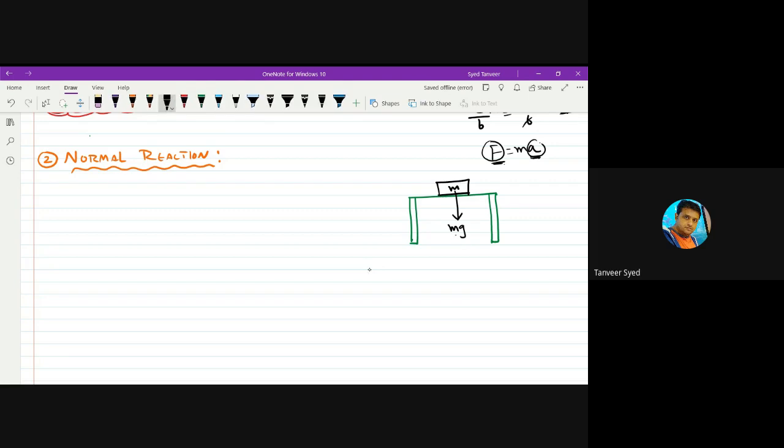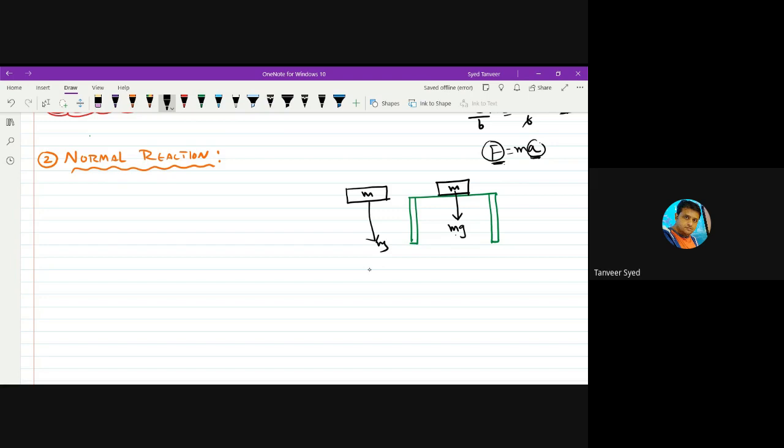Force is acting, the body should get accelerated. But it is not getting accelerated. What does it mean? There are balanced reaction forces occurring in the opposite direction. Yes, if I imagine, if I place the same body in air and leave it, it will immediately fall down.